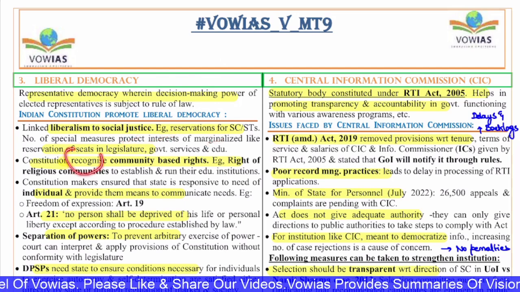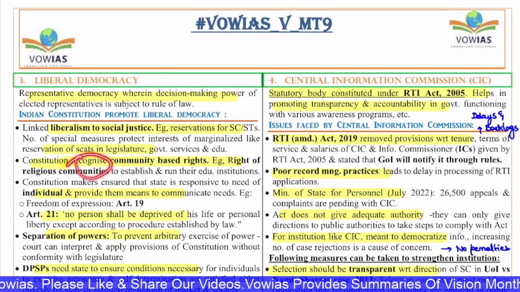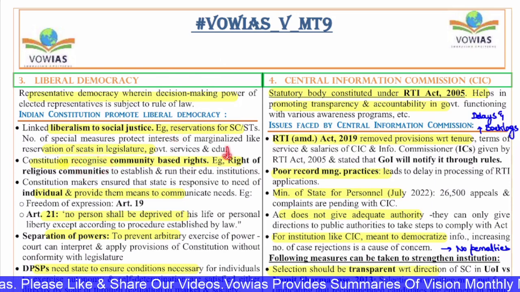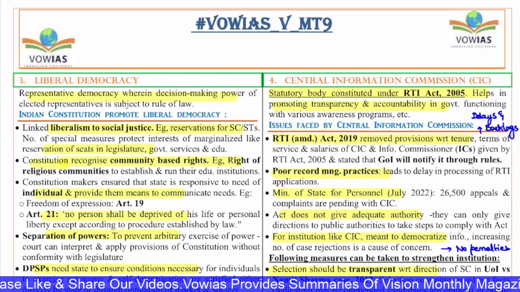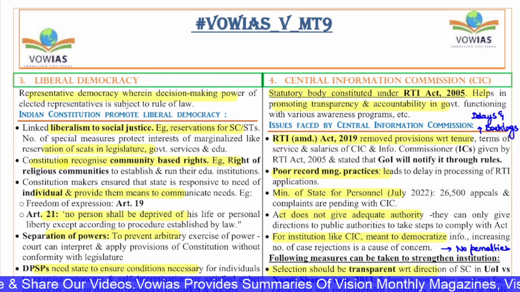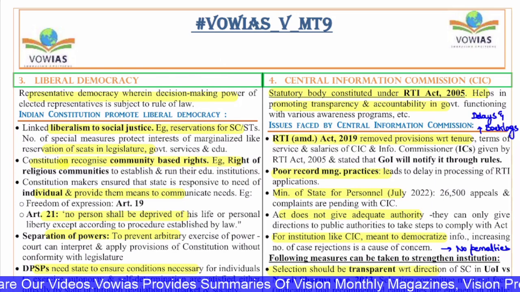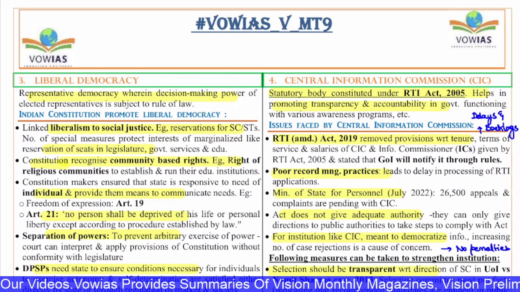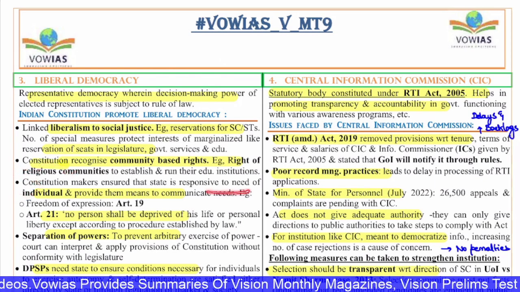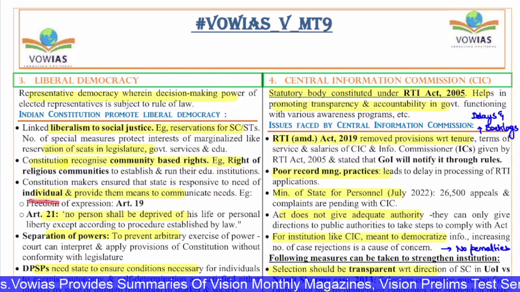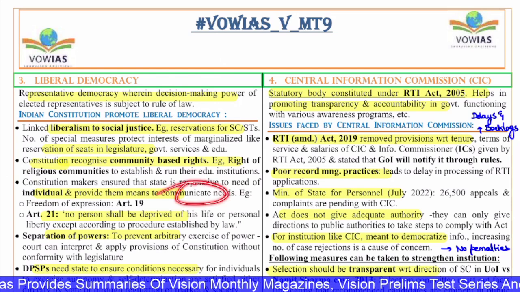And the constitution recognizes community-based rights, for example, the rights of religious communities to establish and run their educational institutions. And we also have various commissions, in fact, the OBC Commission, the SC/ST Commission, and the Women Commission. The constitutional makers ensured that the state is responsible or responsive to the needs of the individual and provides them the means to communicate needs.